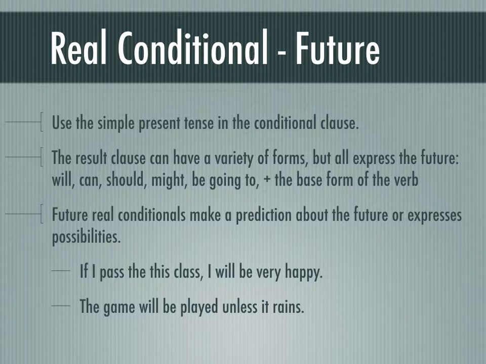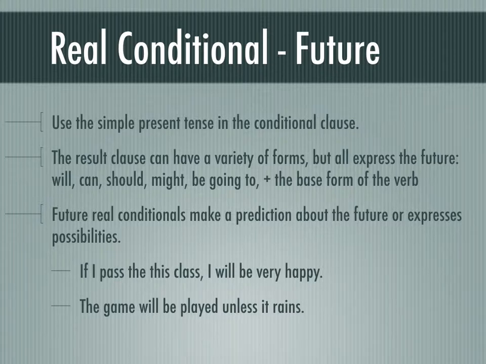Future real conditionals make a prediction about the future or express possibilities. These are real possibilities, which is why we call this the real conditional. If I pass the class, I will be very happy, right? There's a real possibility of me passing the class, and the result will be that I'm happy.